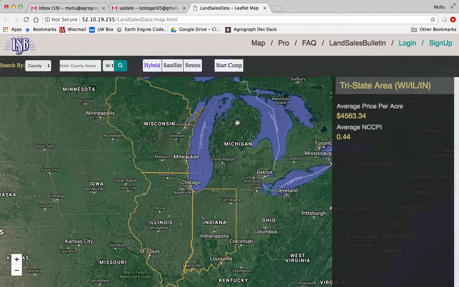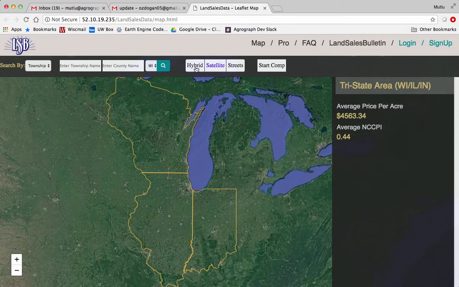So when you log into the website, this is the first page that comes. As you can see currently, there are data for three states: Wisconsin, Illinois, and Indiana. And the general layout of the new web application is that there are ways to search by county, township, section, and address, where you can enter the county name or the township name. Wisconsin versus other states: only Wisconsin is working right now.